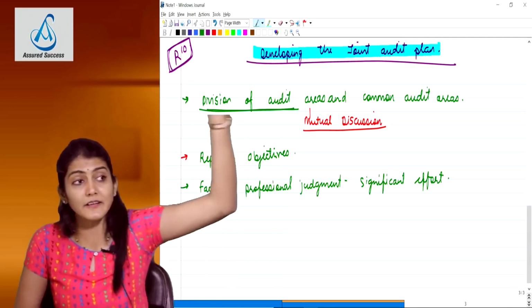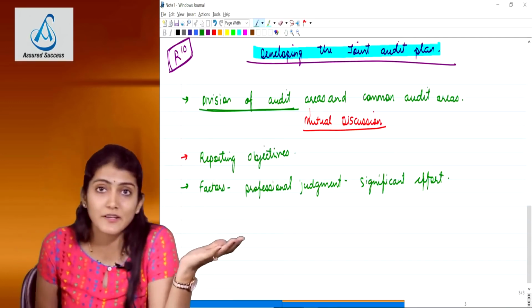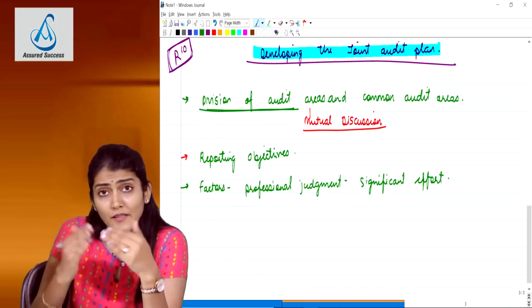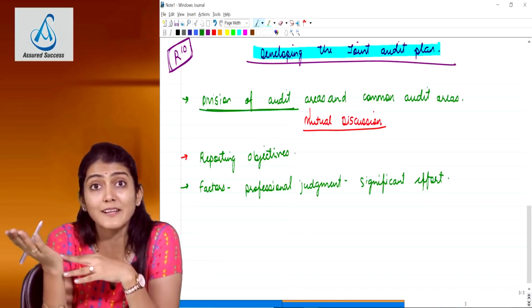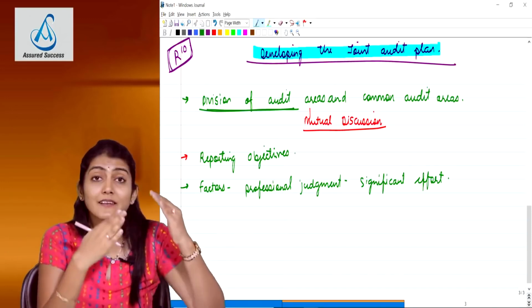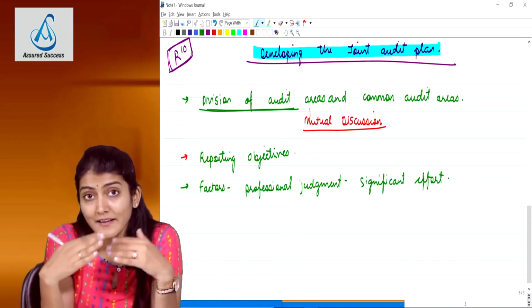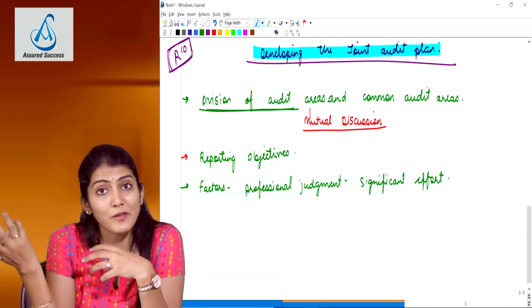There is a big increase in revenue as compared to last year, or a big change in the expenditure as compared to the previous year. That is an RMM, risk of material misstatement. So they know okay, more of our audit procedures are to be directed in this area. And the higher the assessed RMM, the higher would be the audit procedures to be performed by the auditor.